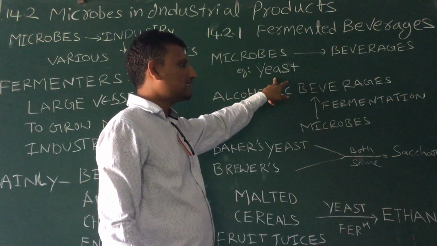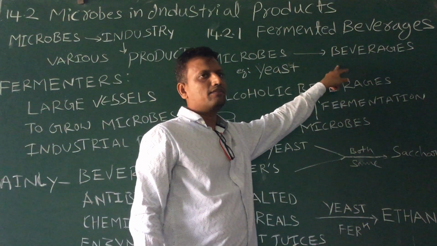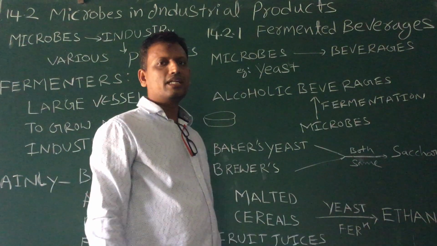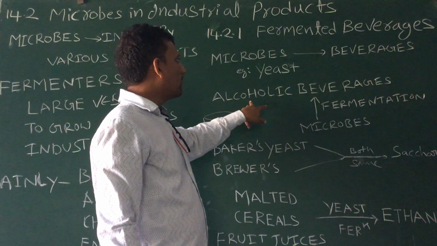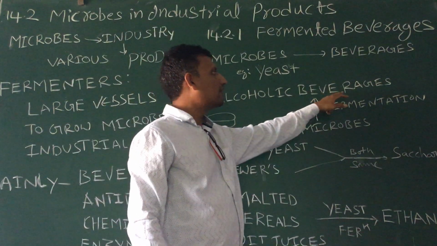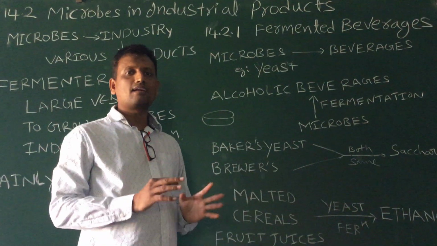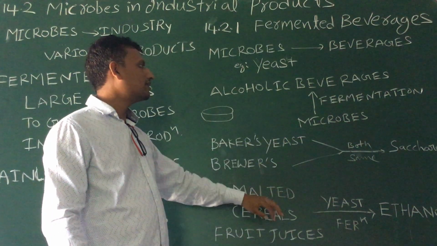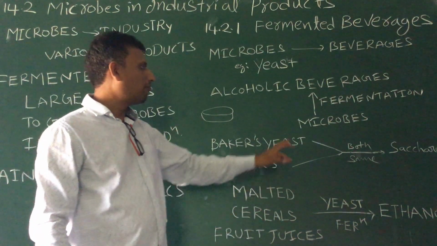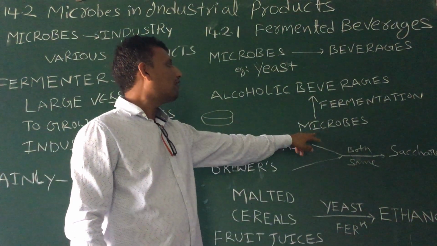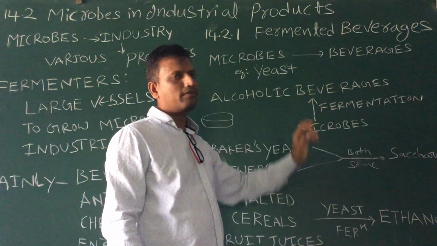Best example is the yeast. Yeast is one of the microbes. It is used to produce beverages. For example, beer. Beer is produced by using which microbe? Yeast. So here, alcoholic beverages means the beverages which contain alcohol. These are called alcoholic beverages. These alcoholic beverages are produced by the microbes which ferment and produce alcohol.